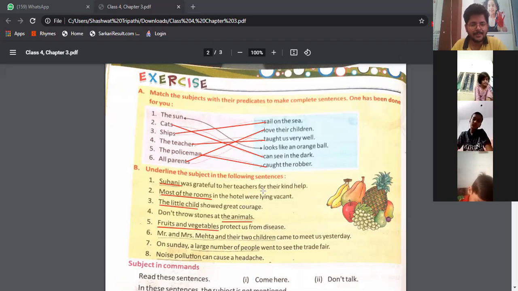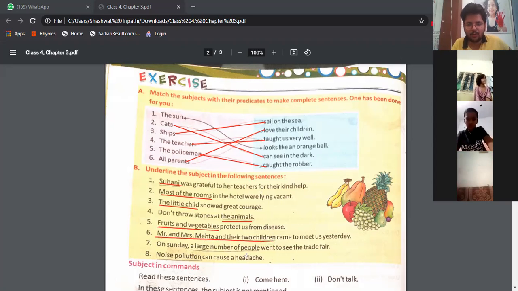Now, Mr. and Mrs. Mehta and their two children came to meet us yesterday. Who will tell me the answer of question 6? Which is the subject? Mr. and Mrs. Mehta and their two children. Very good. That is the subject because it is talking about everyone. It is talking about Mr. Mehta also, and about their children also.